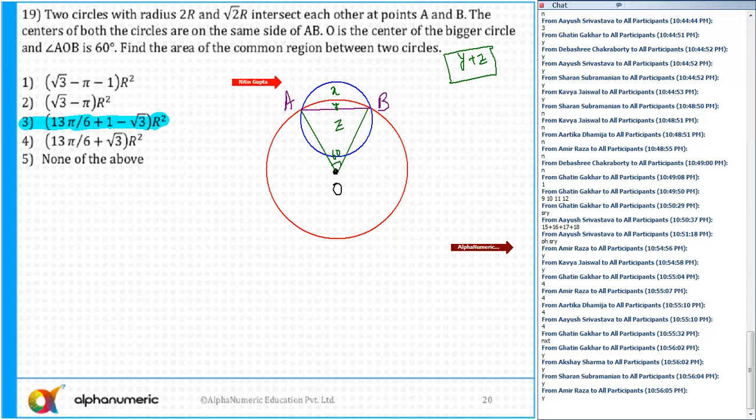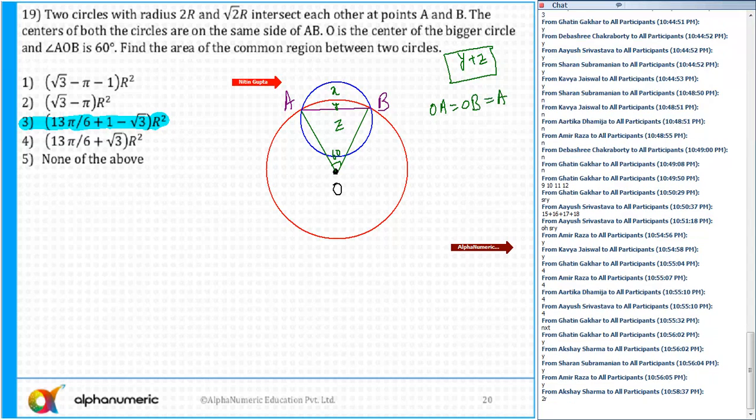The radius of the bigger circle is how much? 2r. So this is 2r and 2r and 2r. What is the length of AB? OA is equal to OB is equal to AB, and OA and OB are nothing but 2r, so AB is also equal to 2r.